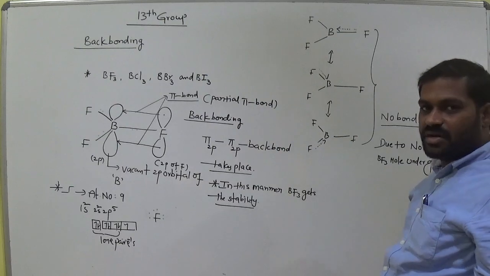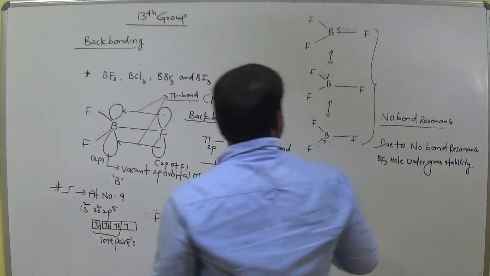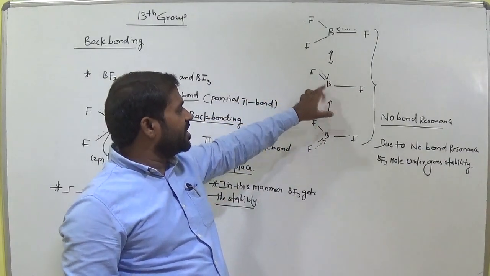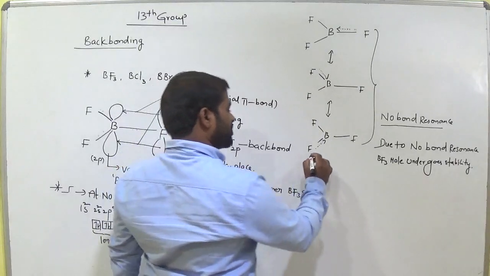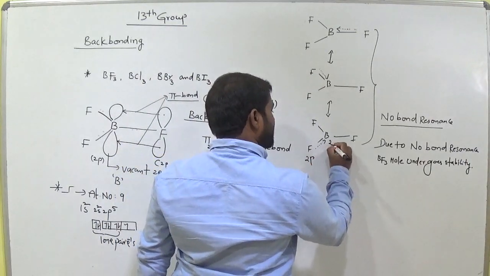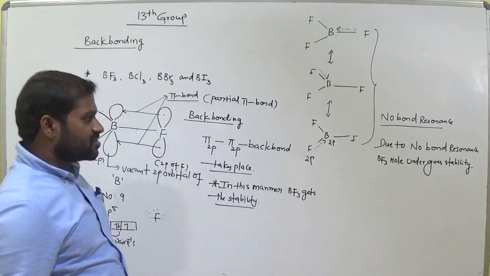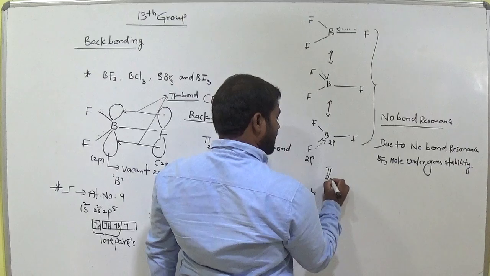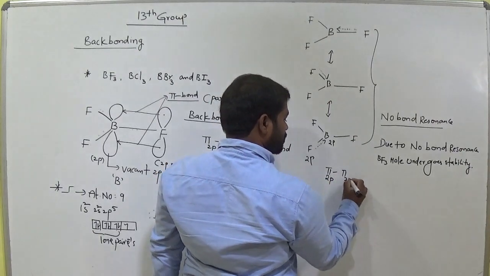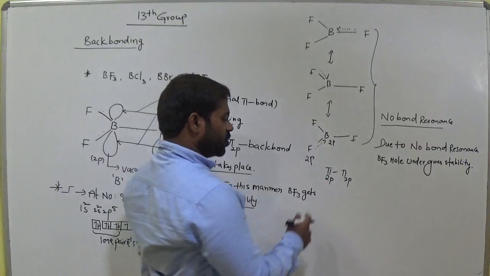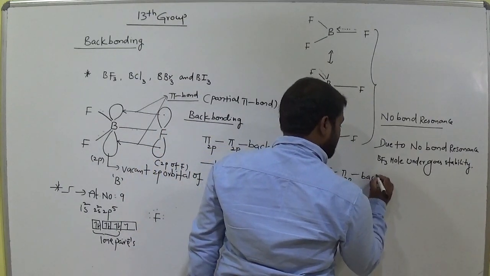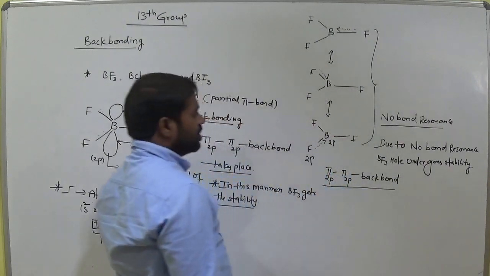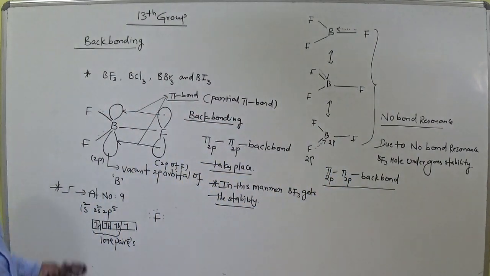Due to resonance, the molecules undergo stabilization. Here boron trifluoride undergoes no bond resonance. So these are the possible formations of the pi bond between fluorine and boron. Which orbitals are involved? From the fluorine side it is 2p, from the boron side it is also 2p. Clear? So we call it a pi bond formed due to overlapping of 2p and 2p. Pi 2p back bond we call it.